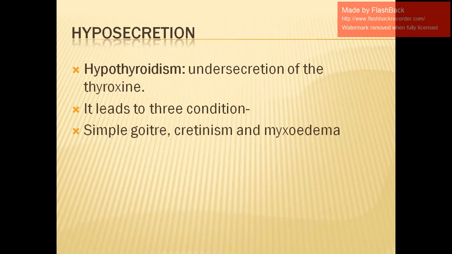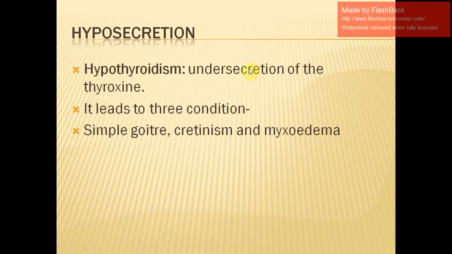Now we come to discuss its hyposecretion. What will happen if this hormone is produced in less amount in our body? That means not in the appropriate amount required for carrying out the basal metabolism in our body. A certain amount of hormone has to be produced. The quantity has to be there so that it can regulate the metabolism in our body. But if it is produced in very, very less amount, that is a hypo. Hypo means less secretion.